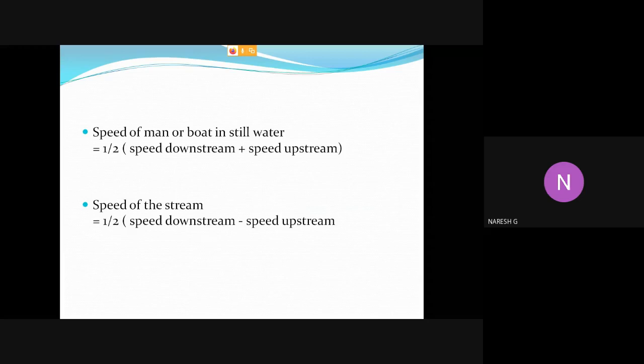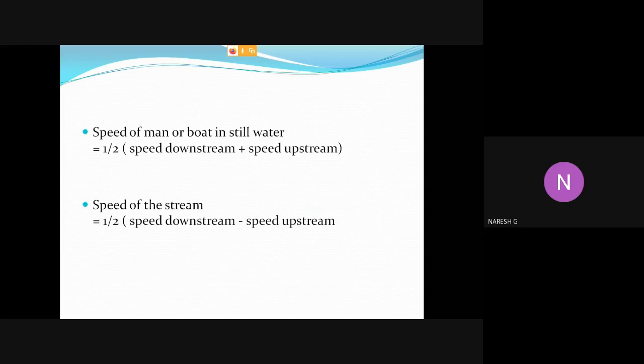Next, speed of the stream. Speed of the stream means flow of water, how much speed the water is flowing. Speed of the stream or rate of the stream, speed of the current, rate of the current, water velocity. If you have to calculate velocity of the stream, speed of the stream equal to half into downstream speed minus upstream speed.